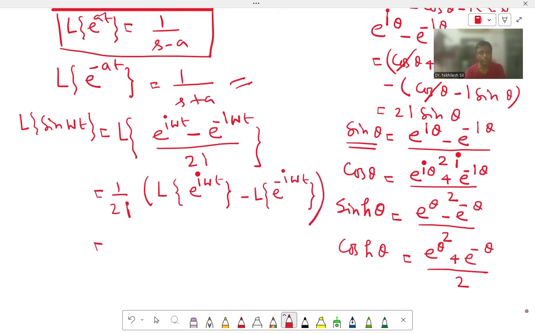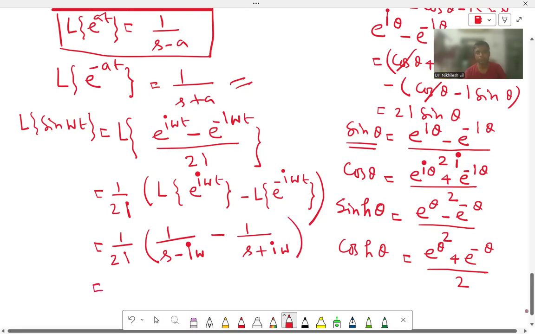Now already we are getting the formula: Laplace transform of e to the power at equals 1 by s minus a. If the power of e is plus, then it is minus; if the power of e is minus, then it is plus. So here the power of e is plus, so 1 by 2i times 1 by s minus i omega. Then it is minus, so we are getting plus 1 by s plus i omega.